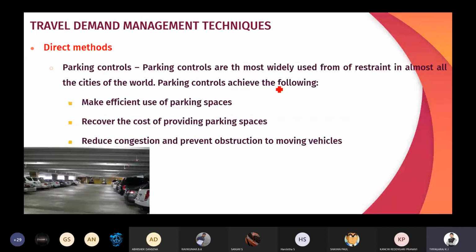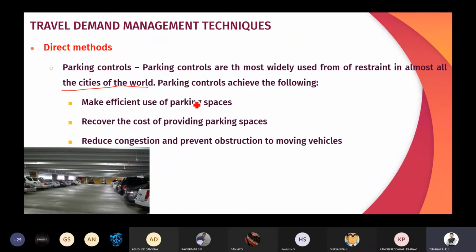Parking controls are the most widely used form of restraint in almost all the cities of the world. Okay, what they are thinking regarding parking control is, if we are not providing the parking, they will not use the private vehicle. They will be coming in the public transport system. So we can easily avoid the traffic congestion.